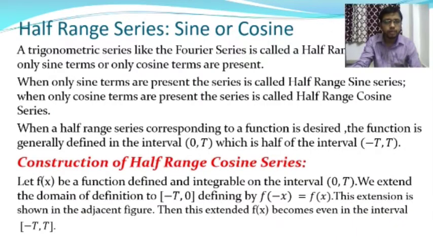After that we are going to talk about the construction of the half range cosine series, and I have already discussed in the previous class how to construct the half range sine series. So the half range cosine series is where the function f of x has only the cosine terms.